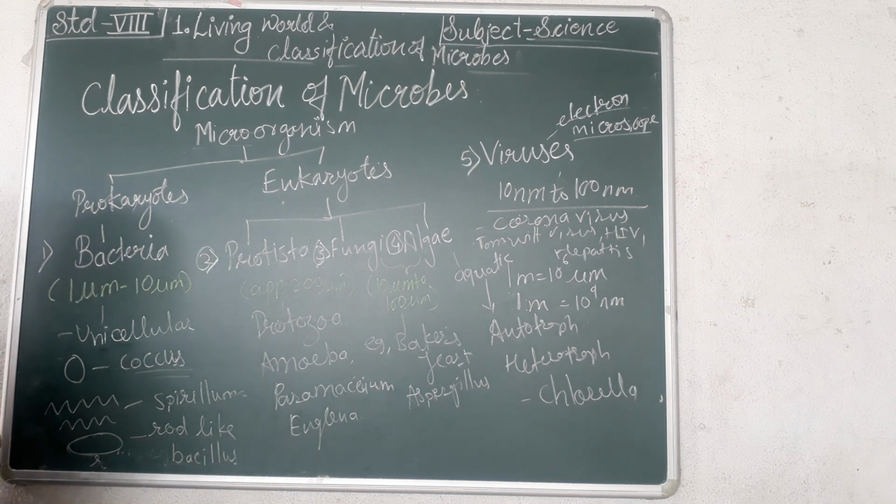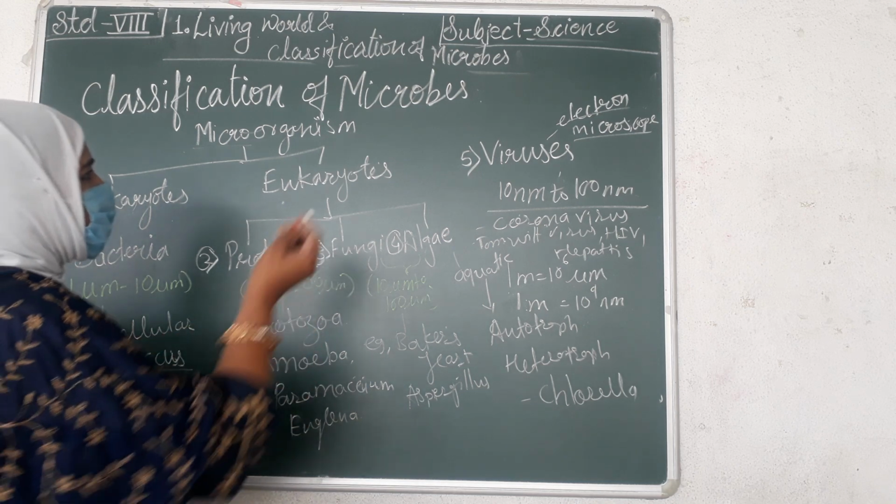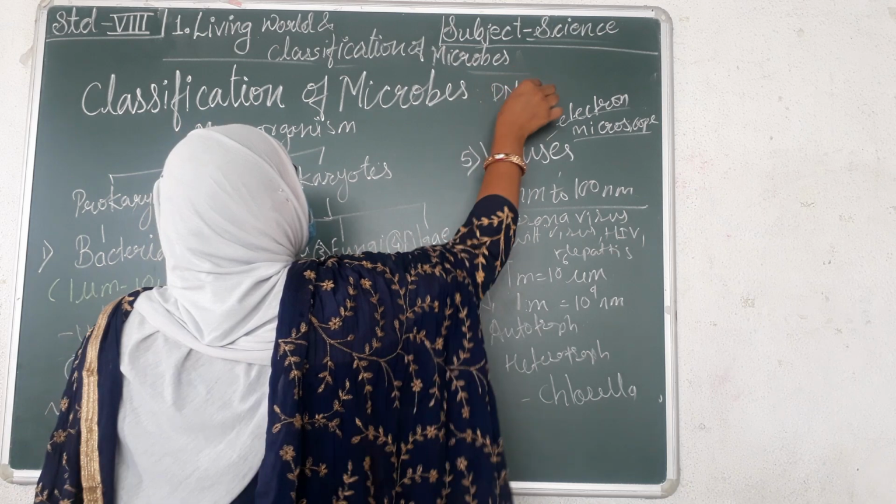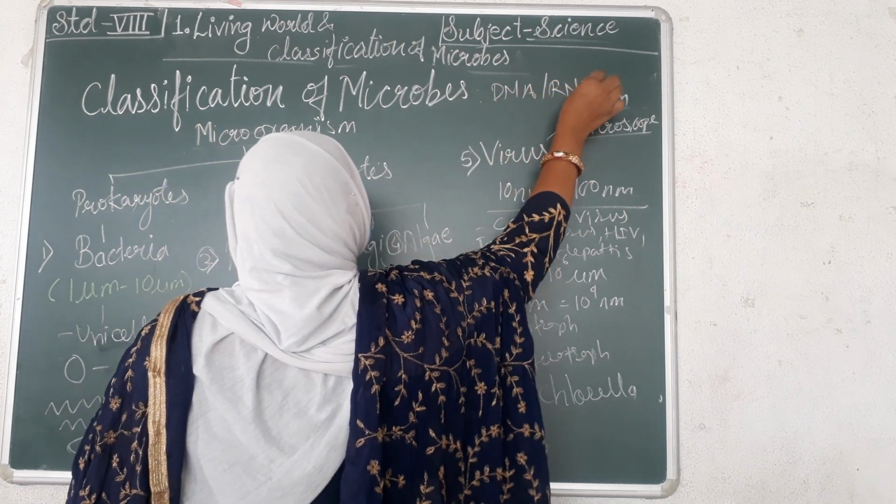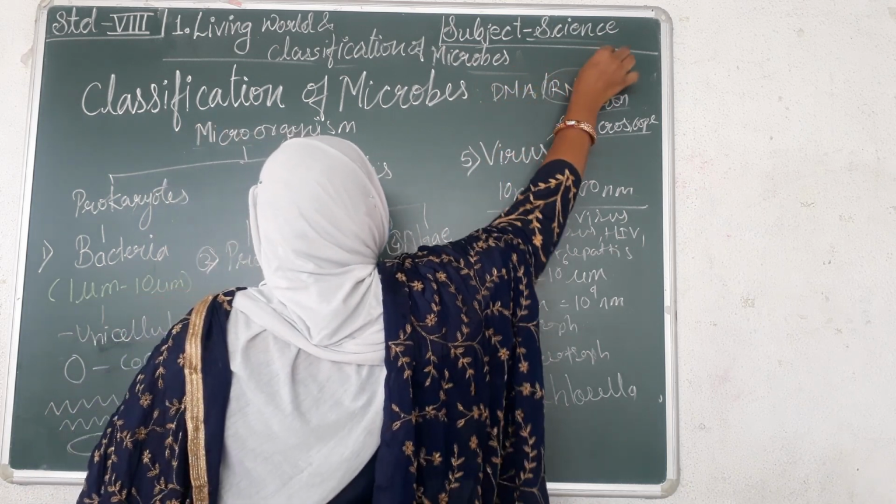Okay, now how do the viruses grow then? Generally viruses contain DNA or RNA, mostly RNA, okay, which is encoded with protein.